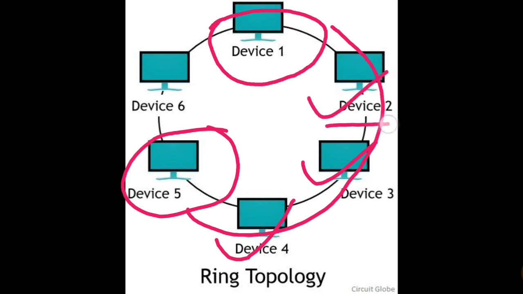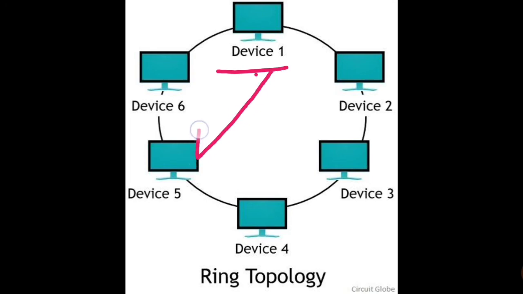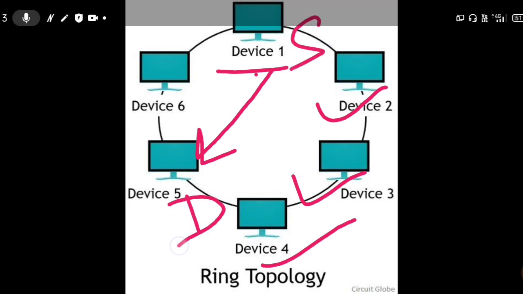Why? Because the other devices don't need the message that device 1 is sending to device 5, because this is the only message that is useful for device 5. Device 2, device 3 and device 4 have no use of this message. So these unnecessary nodes come in between to pass the message from the source to the destination.